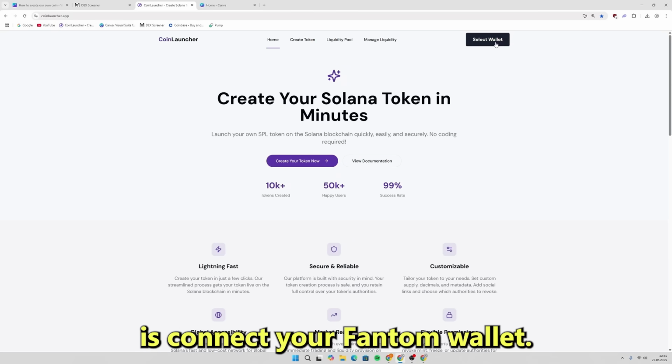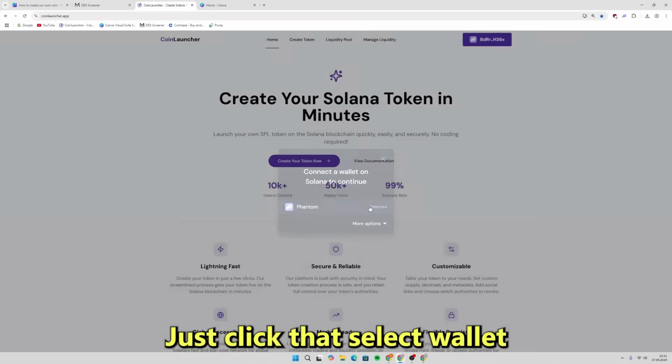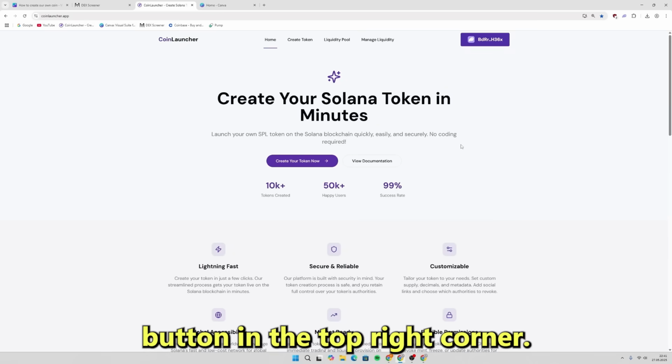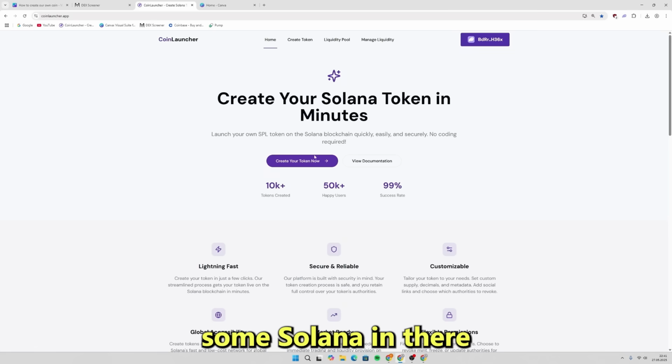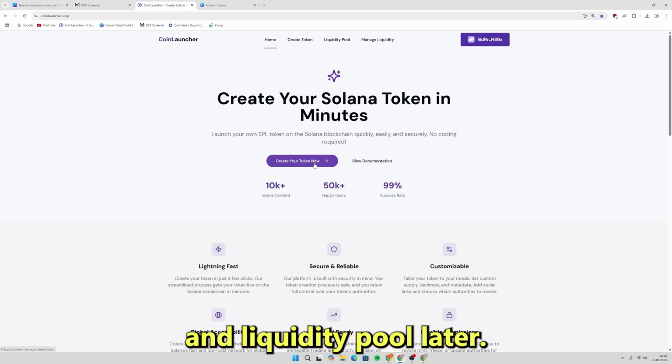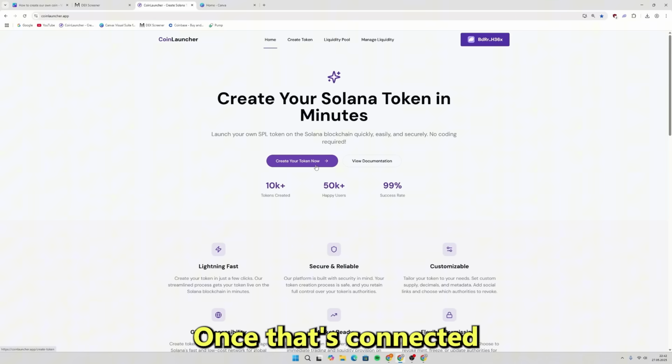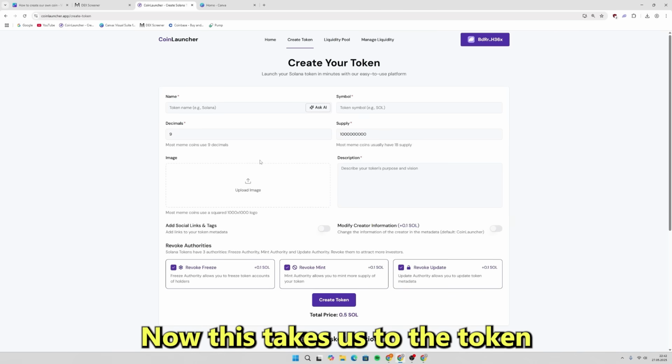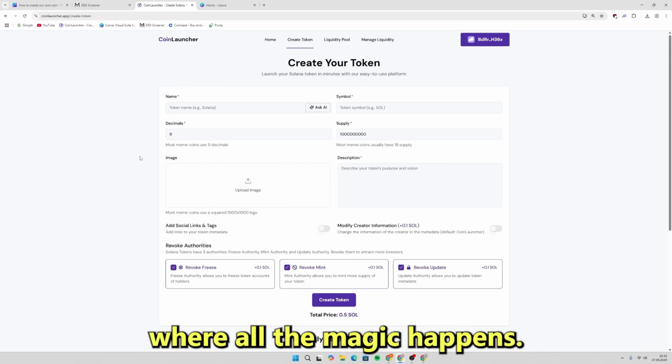First thing you've got to do is connect your Phantom wallet. Just click that select wallet button in the top right corner. Make sure you've got some Solana in there because we're going to need it for fees and the liquidity pool later. Once that's connected, we're going to click on create your token now. This takes us to the token creation page where all the magic happens.